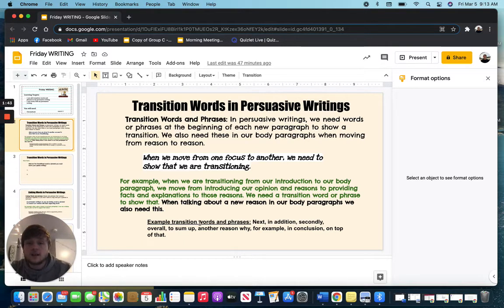Some example transition words and phrases are next, in addition, secondly, overall, to sum up, another reason why, for example, in conclusion, and on top of that, on top of many other transitional words and phrases that could potentially be used as well.